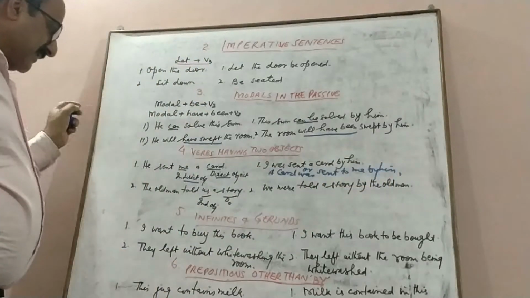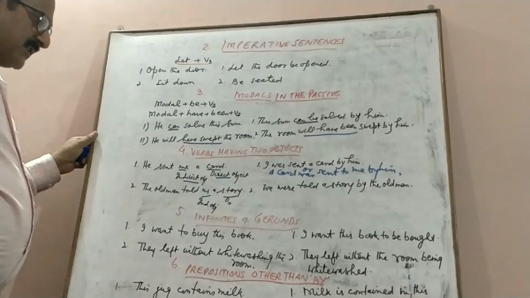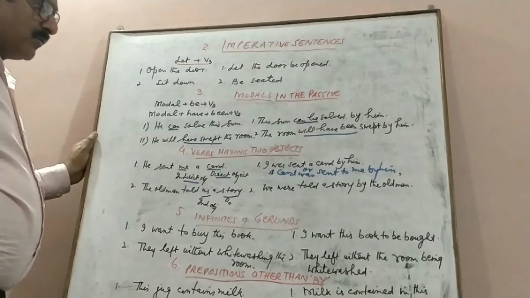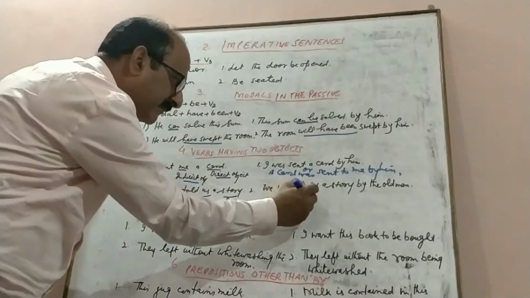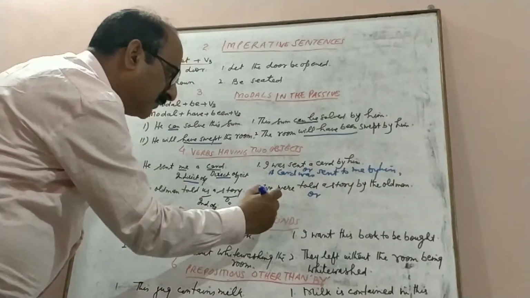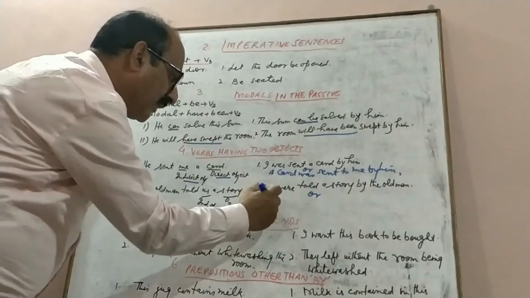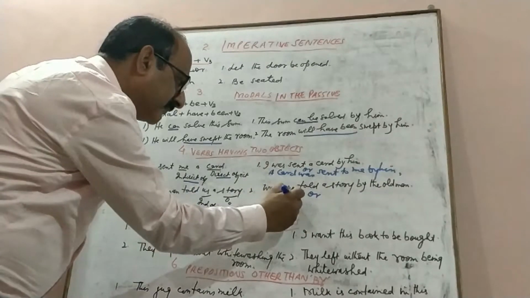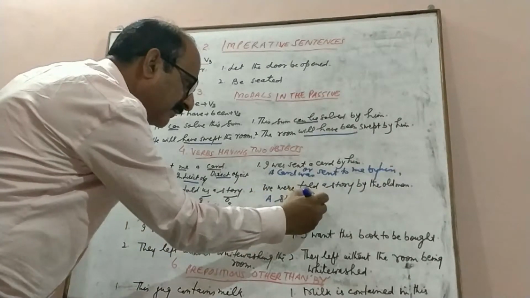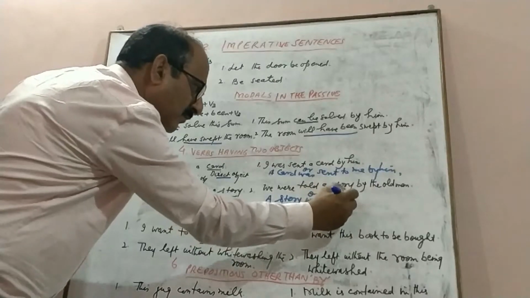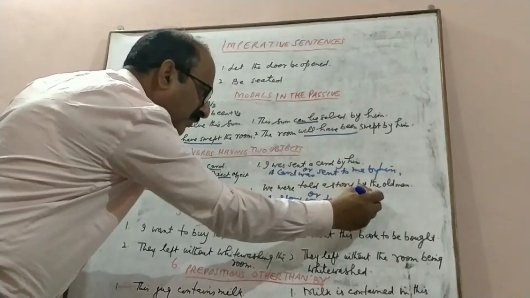The second sentence is the old man told us a story. We were told a story by the old man, or a story was told to us by the old man.